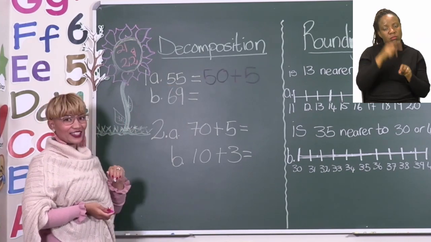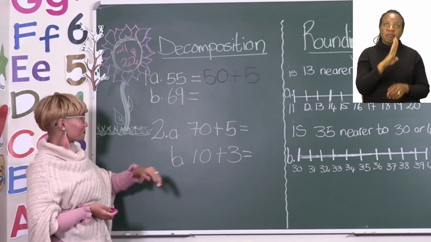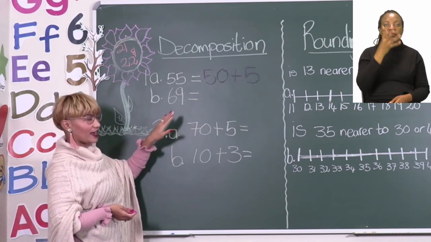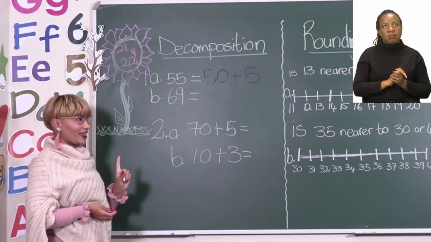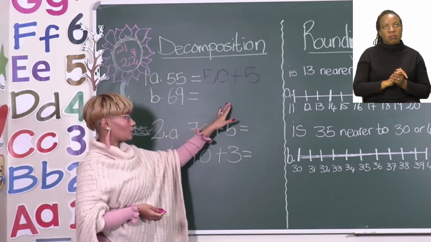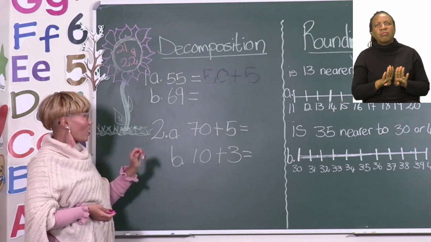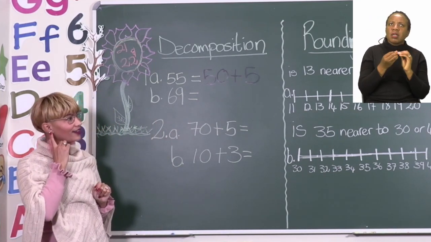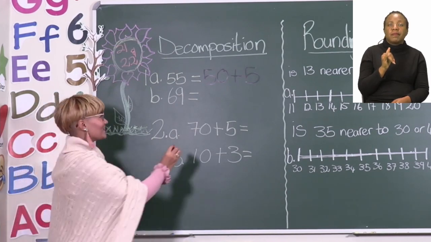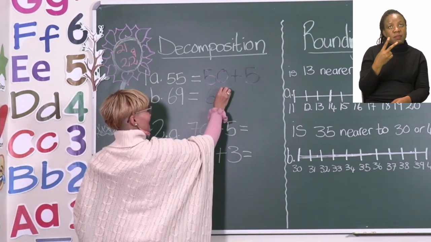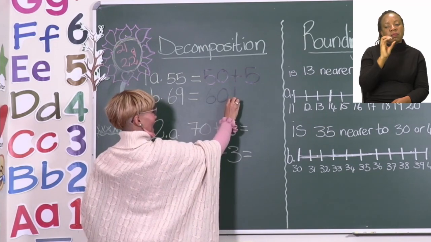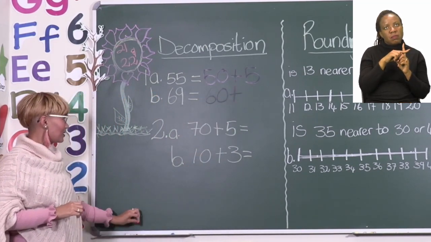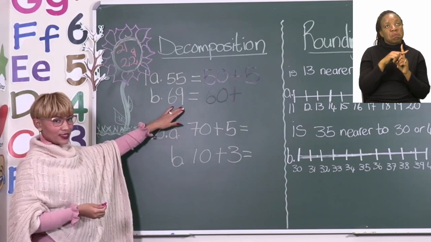Now let's do the next one together. The next number is the number 69. Can you tell me what we have to do here? What is the first number that we have to write down? That's right, grade 2s. It's the number 60. And then we say 60 plus, what are the units?